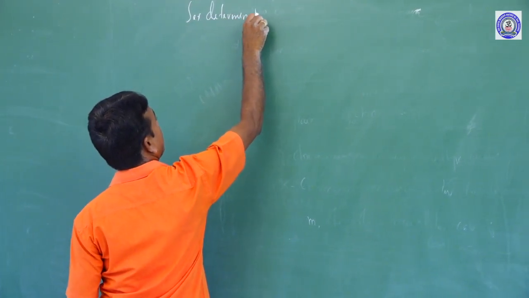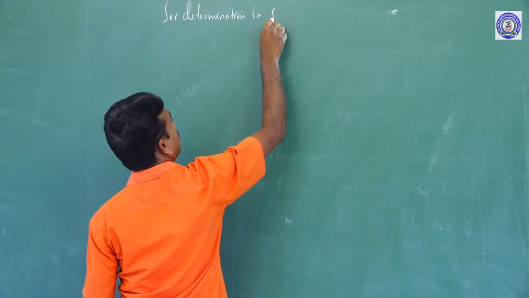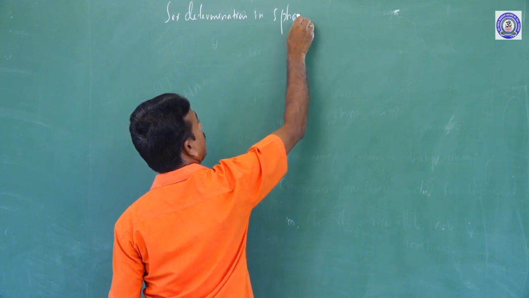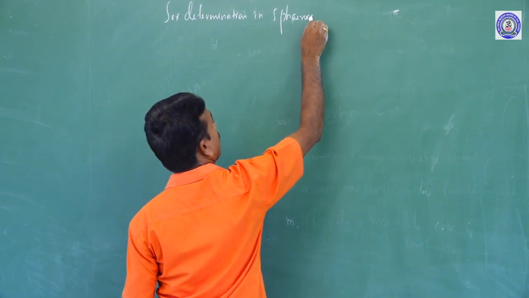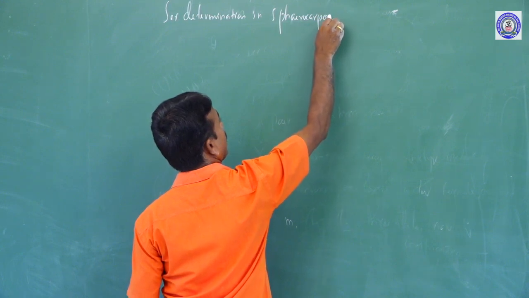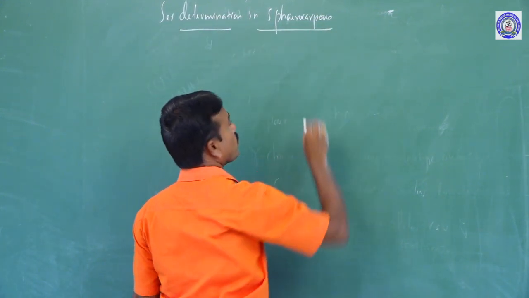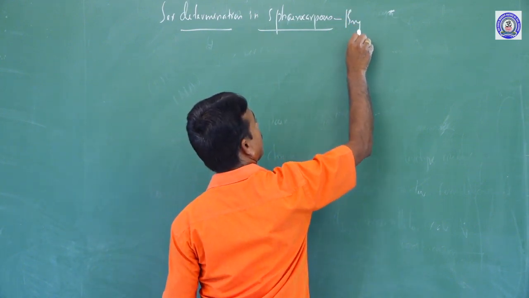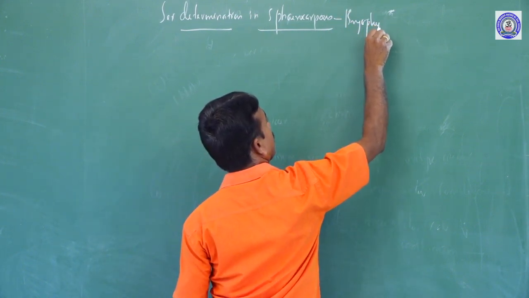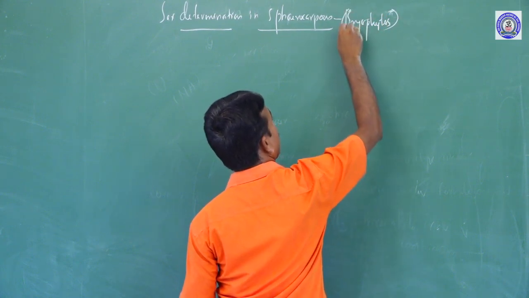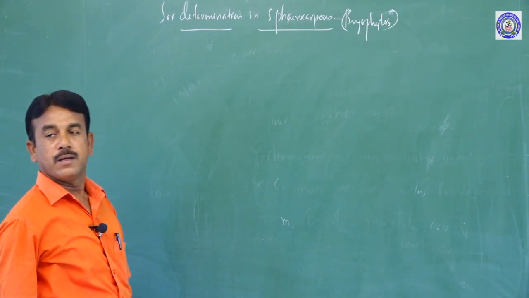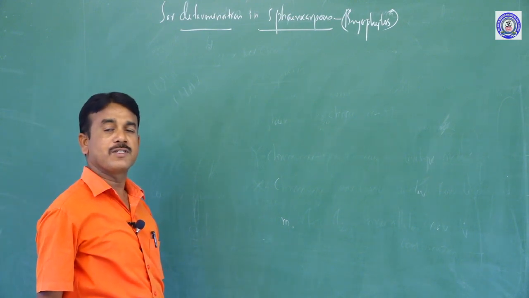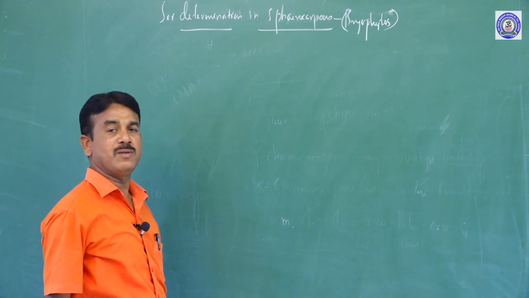Sex determination in Sphaerocarpos. Sphaerocarpos is nothing but a bryophyte. In the world, which organism was first researched for sex determination?